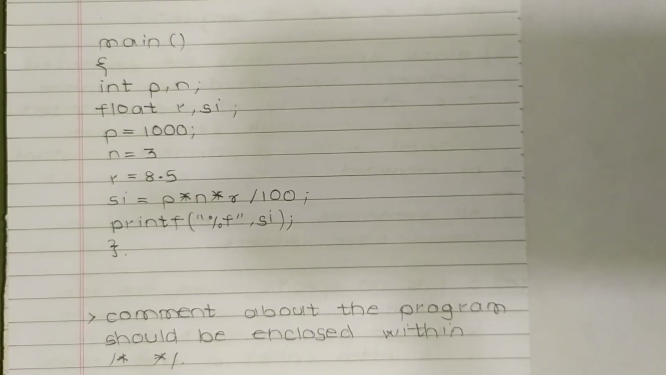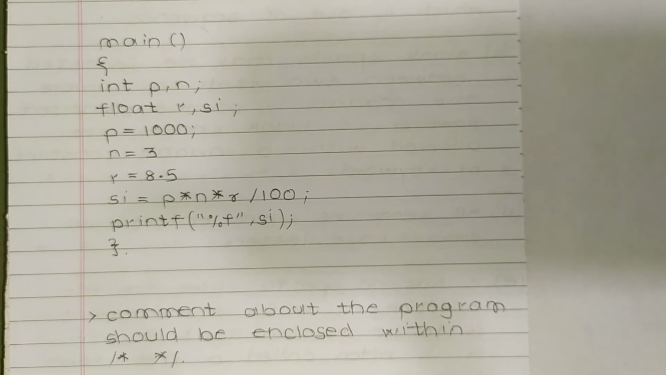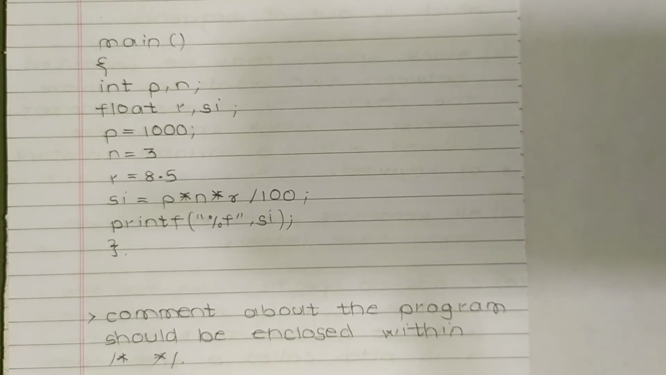Main. So this should be written in every program. Main, then int p, n, so integer p and n, that means p and n are two integers. Now float r and si, so r and si are two floats, that means they have decimal digits in their number. Now p is equal to 1000, n is equal to 3, and r is equal to 8.5.